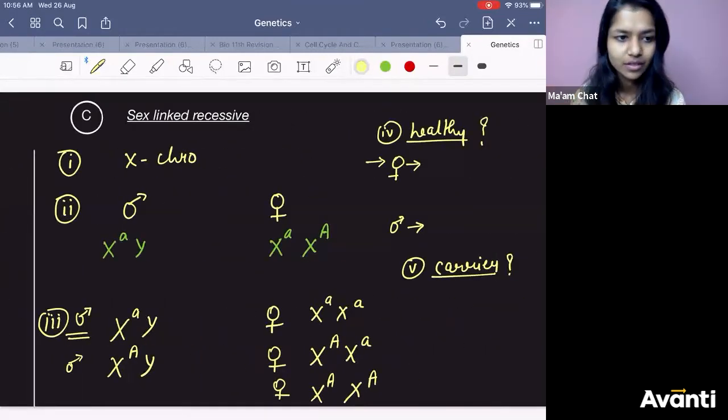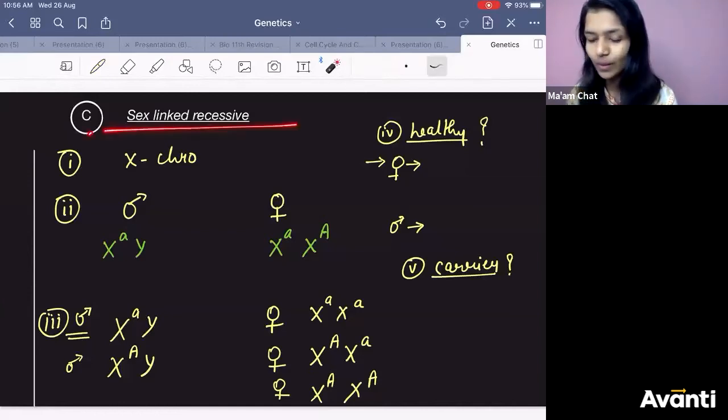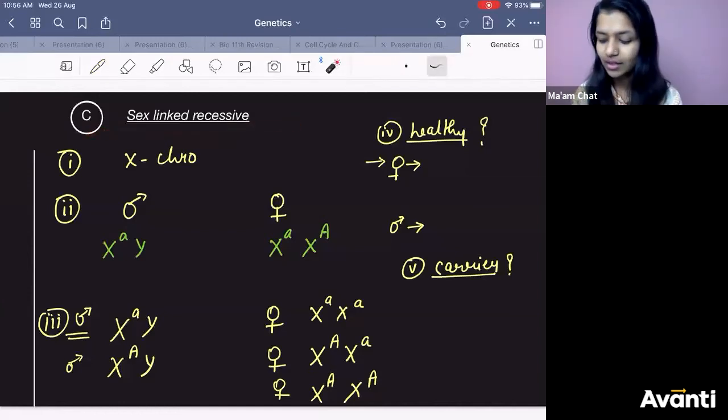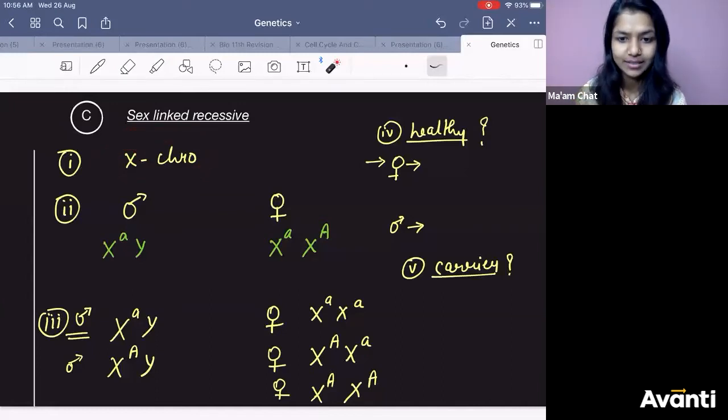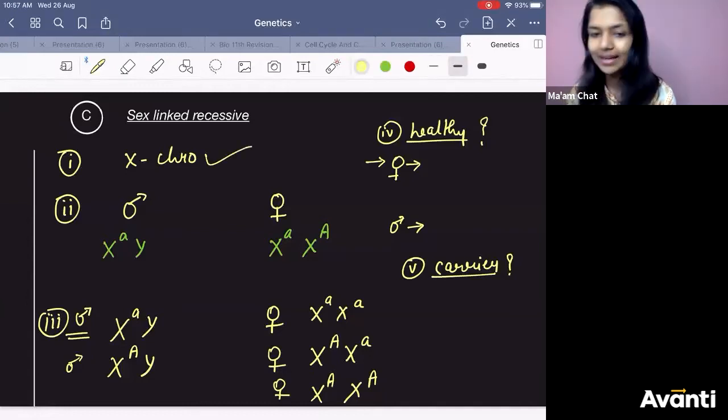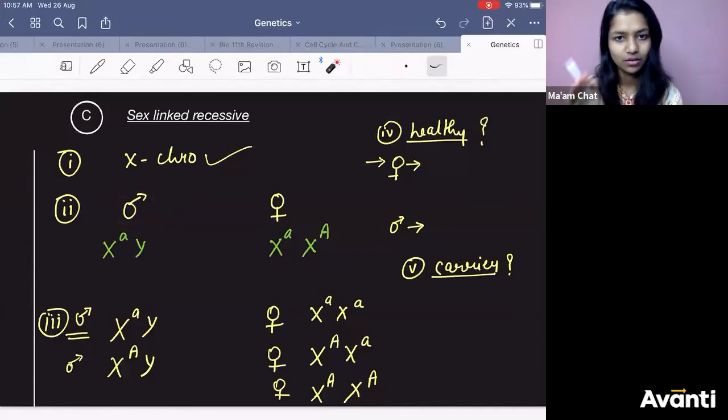Sex-linked recessive. Go for the next one. Sex-linked recessive. Tell me, it will happen on the X chromosome or not? Yes or no? Fast. Completely yes, right? Sex-linked. Tell me, who will have more disease? Or we can wait for this answer a little bit. Let me explain some concepts, then you can give me the answer. Okay?